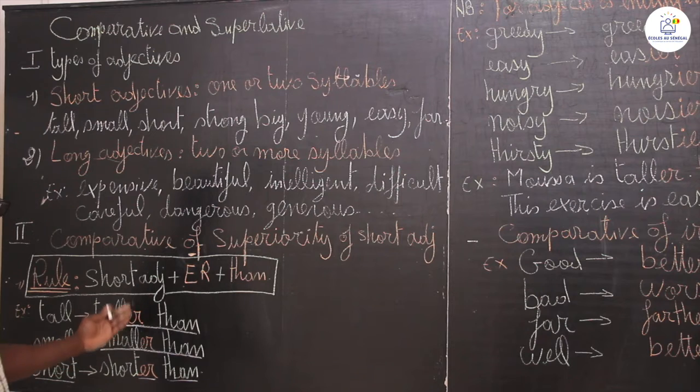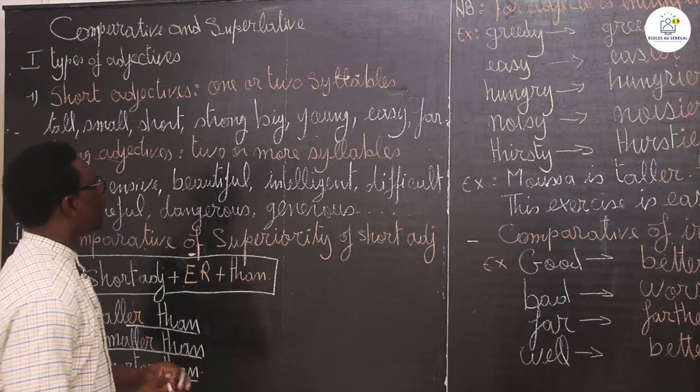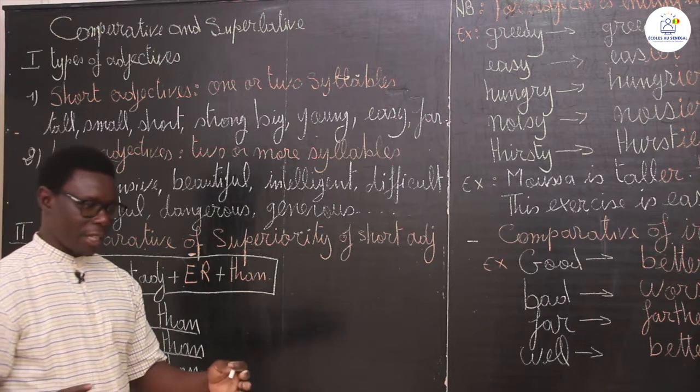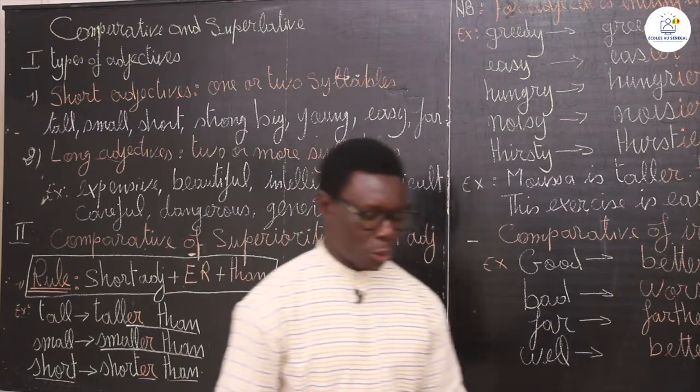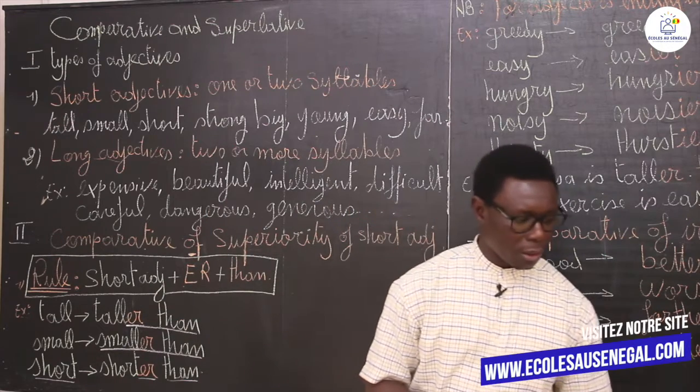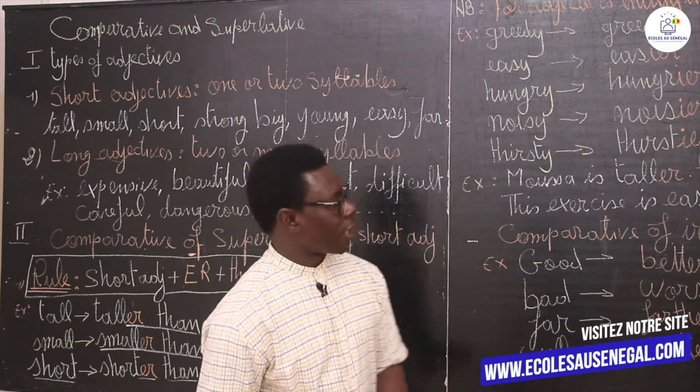You have to add than to show that you are talking about two things: you compare one thing to another thing. Comparative is when you have two things and you make the difference between the two things. You compare one object with another object.